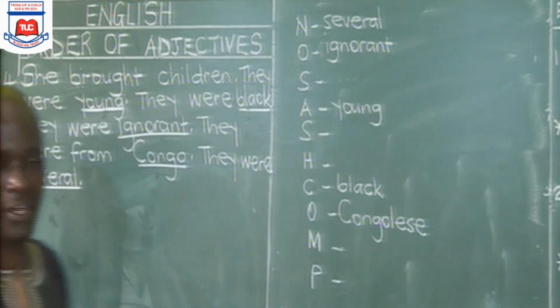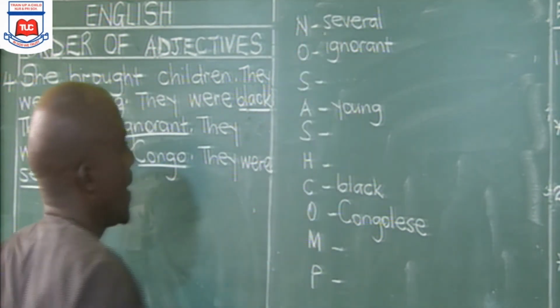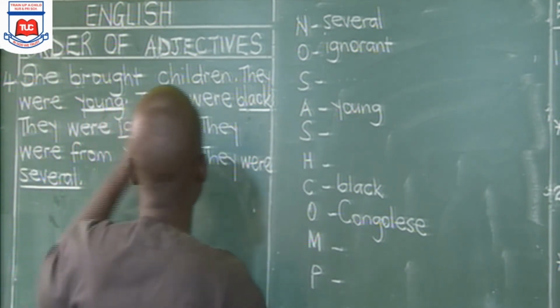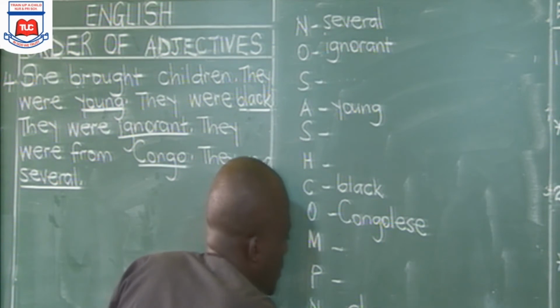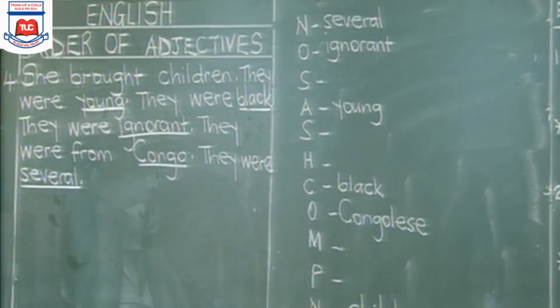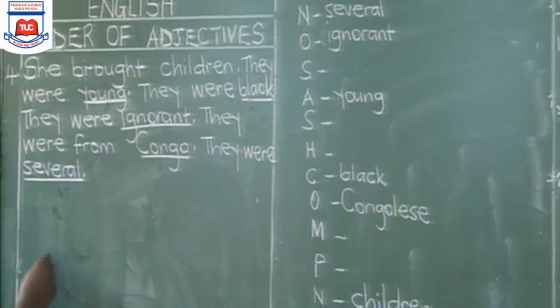So what is our correct answer? She brought several ignorant young black Congolese children. The noun comes there. I said when you're ordering these adjectives, we don't need commas.